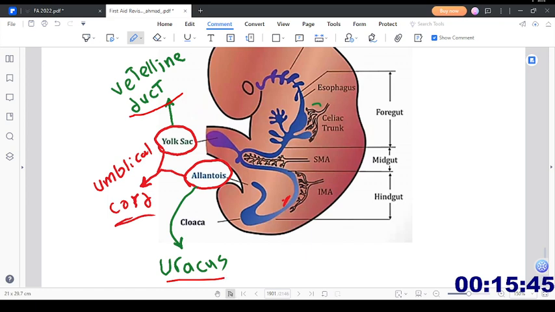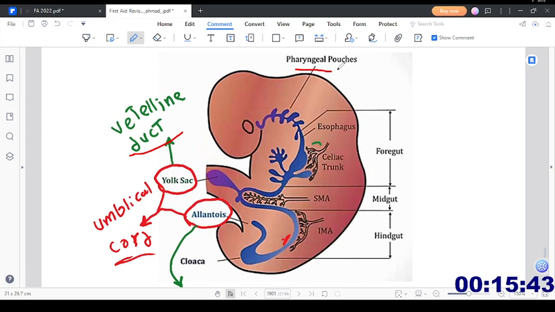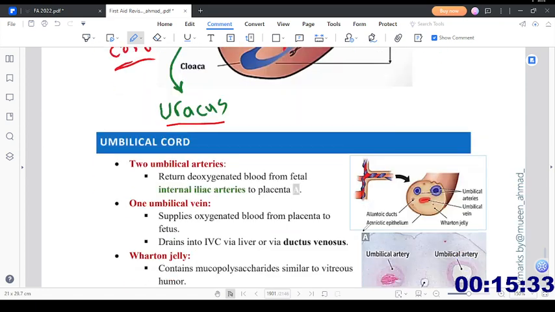Okay, so these things are called the pharyngeal pouches. Here we have the esophagus, the celiac trunk, and this form the foregut. Then we have the midgut with the superior mesenteric artery, and the hindgut with the inferior mesenteric artery.